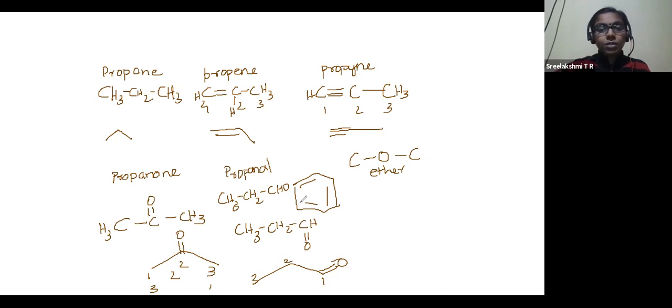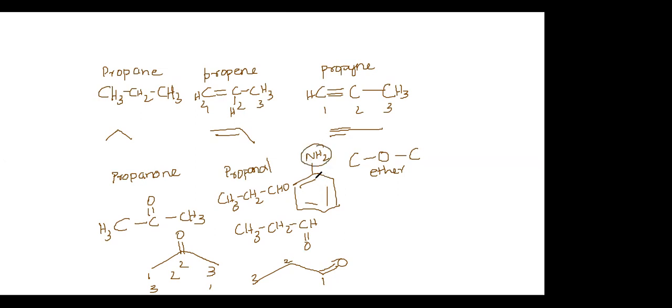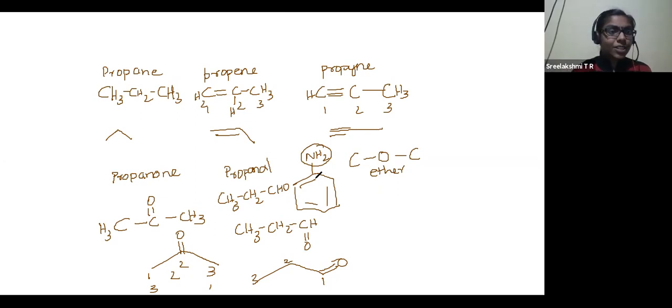Now for benzene, as I told you earlier, if we are using bond line structure, we have to show the branching, and if the branch is undergoing reaction, that alone we will show, and the other one we will maintain as bond line structure. I told you, remember that in the first part of this class I was telling that point. If instead of benzene, it is aniline, which is benzene with one hydrogen replaced by NH2, this NH2 is separately shown. If the reaction is happening at NH2, the other we can maintain as what? Simply this bond line structure is enough.